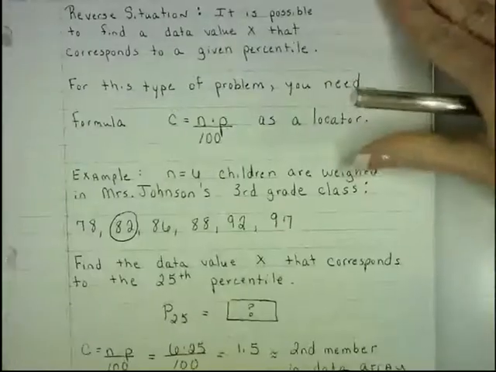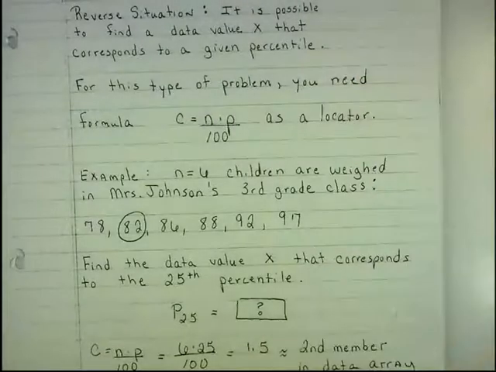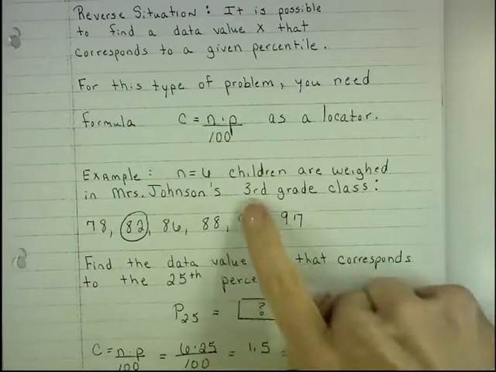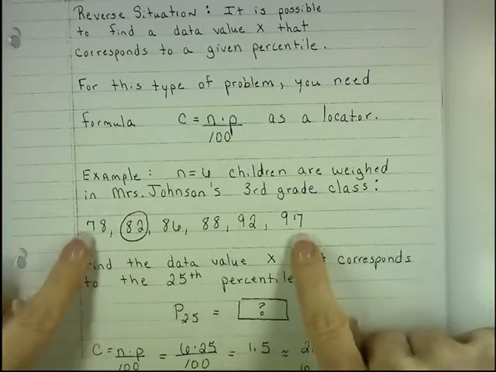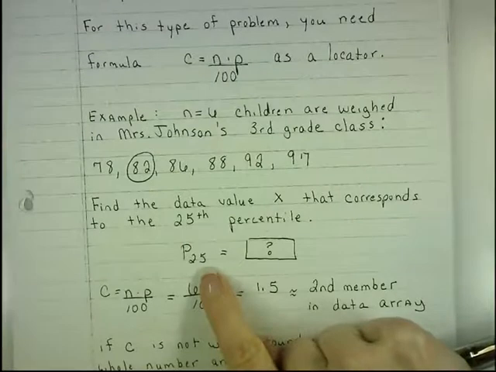Now, reverse situation. It is possible to find a data value x that corresponds to a given percentile. So if you know the percentile, you may want to find x. And that formula is the locator formula, n times p over 100, which is equal to c. So if we have 6 children weighed in Mrs. Johnson's 3rd grade class, find the data value x that corresponds to the 25th percentile. So you put your data in increasing order, and P sub 25 is saying that we want to find the data value, or the child